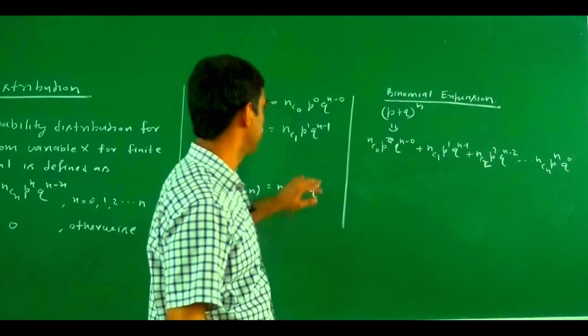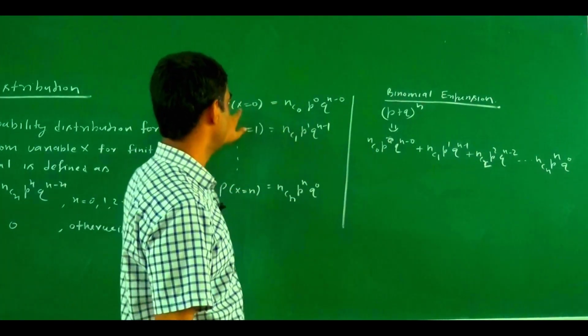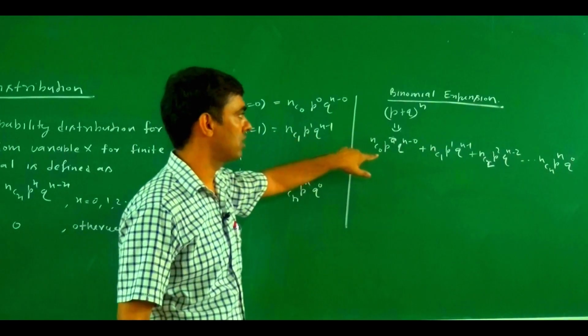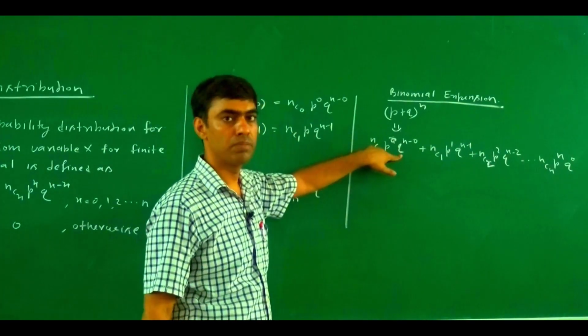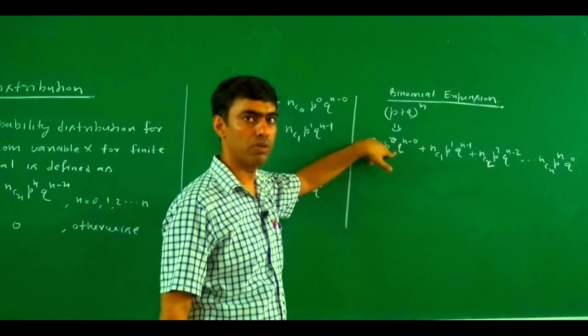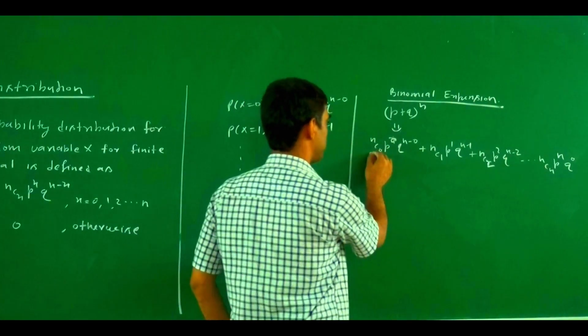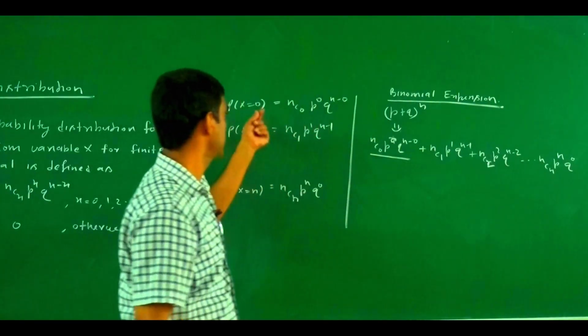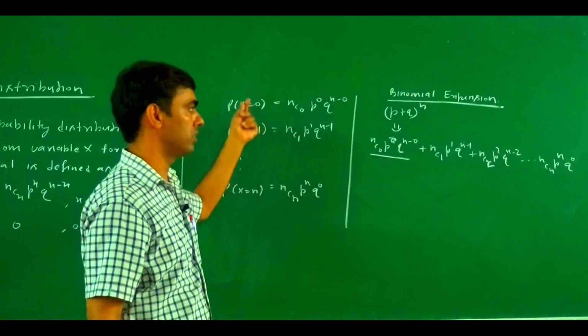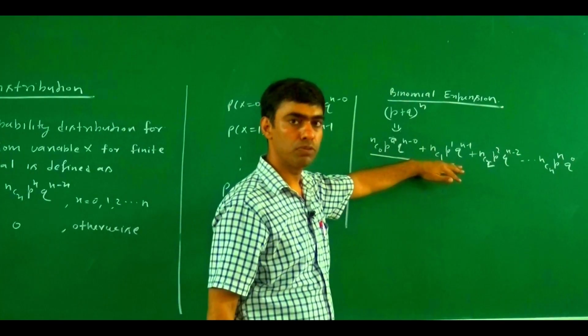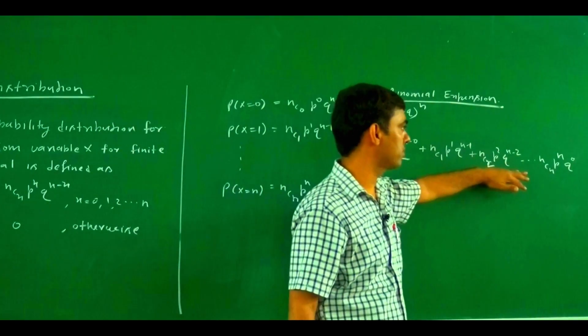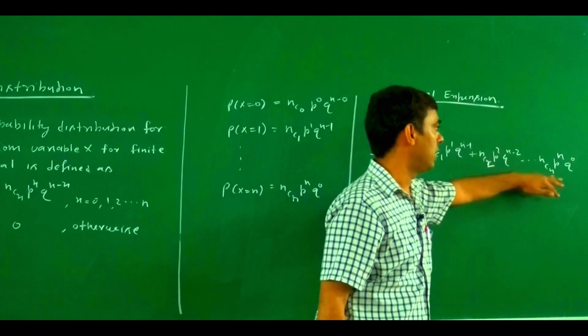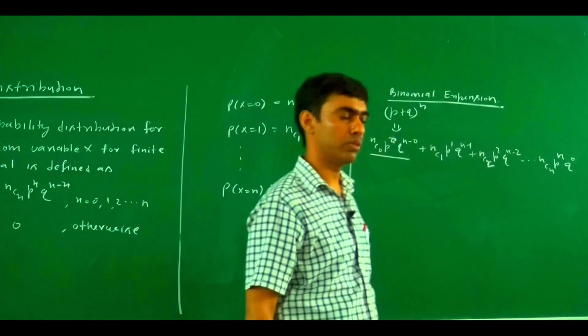So if you closely observe, the first term gives the probability at x equal to 0 in the binomial expansion of (p + q)^n. This one is the first term, and it gives the probability at x equal 0, this term gives the probability at x equal 1, this term gives the probability at x equal 2, and the last term gives the probability at x equal n.